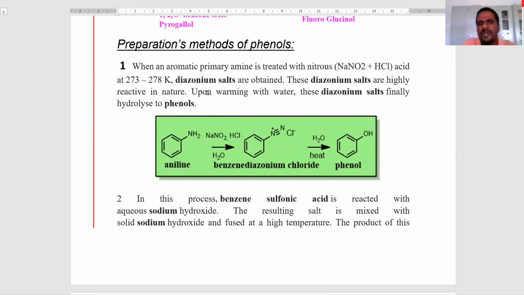These diazonium salts, treated with warm water, finally hydrolyze to produce the phenols. Here is the reaction: this is the aniline molecule. This aniline reacts with nitrous acid to form the diazonium chloride. This diazonium chloride undergoes hydrolysis to produce the phenol.